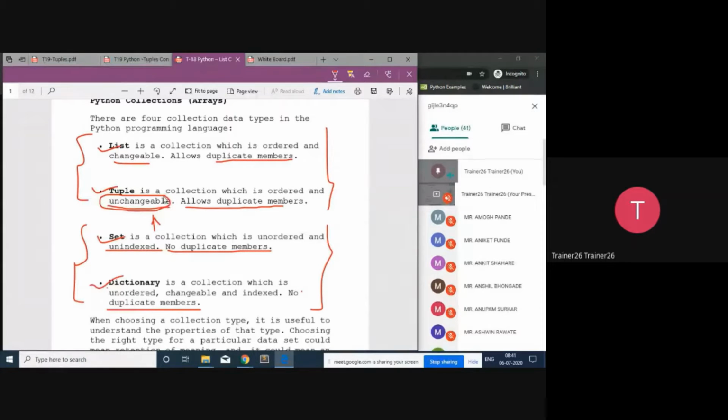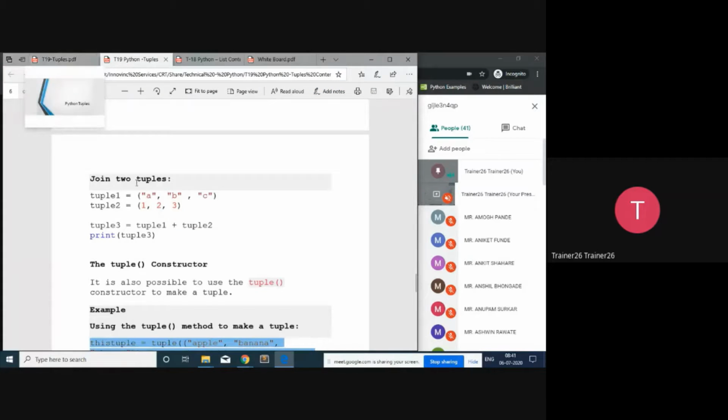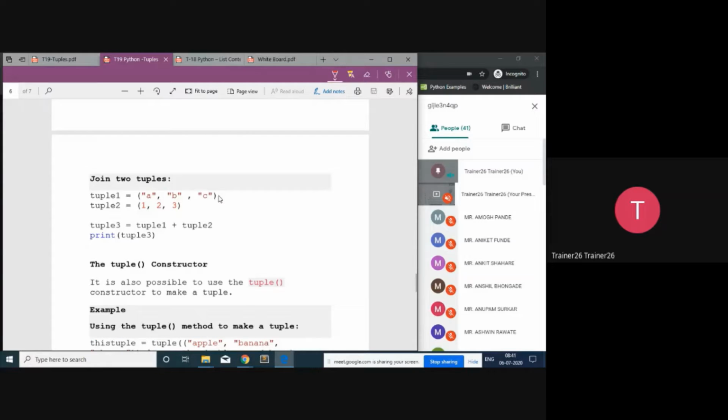Since we are not able to change tuples, let's see what the fundamentals are. As we know, when we declare a list we use square brackets, and when we declare a tuple we use round brackets. So in this way you declare a tuple: identifier, then equals to, then the values, in double quotes if it is a string. You separate the different values inside the tuple with the help of commas. In this way, we are able to declare the tuple.